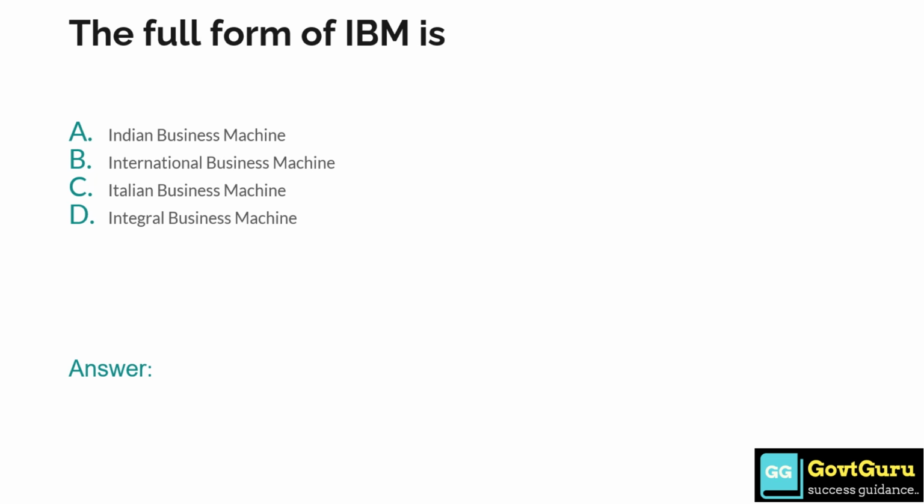The full form of IBM is: option A Indian Business Machine, option B International Business Machine, option C Italian Business Machine, and option D Integral Business Machine. The answer is option B, International Business Machine.